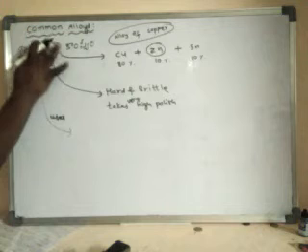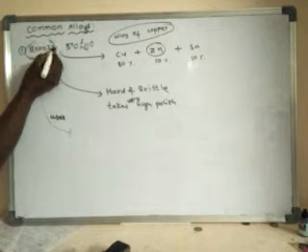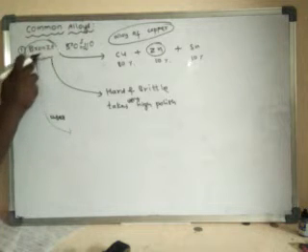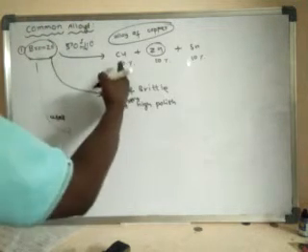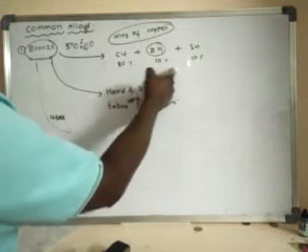This is bronze. So it's a homogeneous mixture of copper, zinc, and tin.